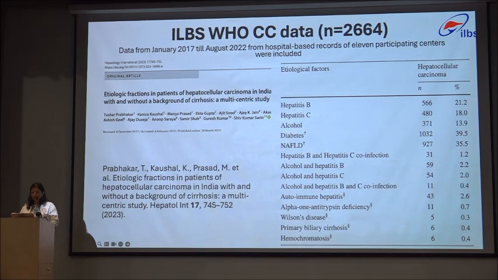Next is the WHO, the ILBS data. So we published this study in Hepatology International. This was data from WHOCC from January 2017 till August 2022, from hospital-based records of 11 participating centers across India. And surprisingly, NAFLD was second only to diabetes as an etiology for HCC. So diabetes contributed to 40% of HCC cases, and NAFLD 36%. And after that, hepatitis B 21% and hepatitis C 18%, and alcohol even further down the line from this.